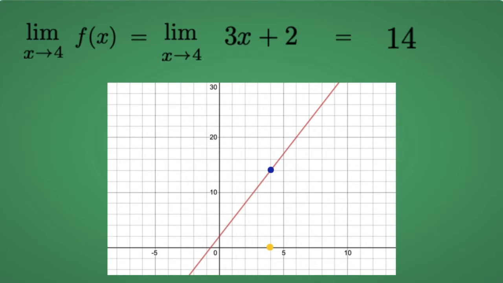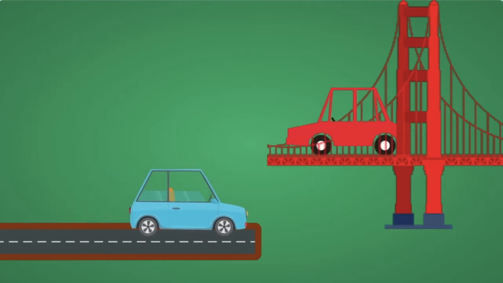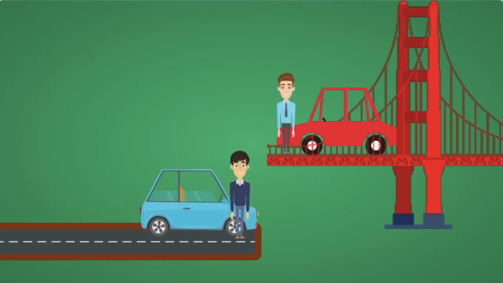It's important to remember that in order for a limit to exist, it has to be the same coming from both sides. Imagine two cars driving towards the same address from opposite directions. Even if they arrive at the same place, they won't be able to meet each other if they're at different elevations.